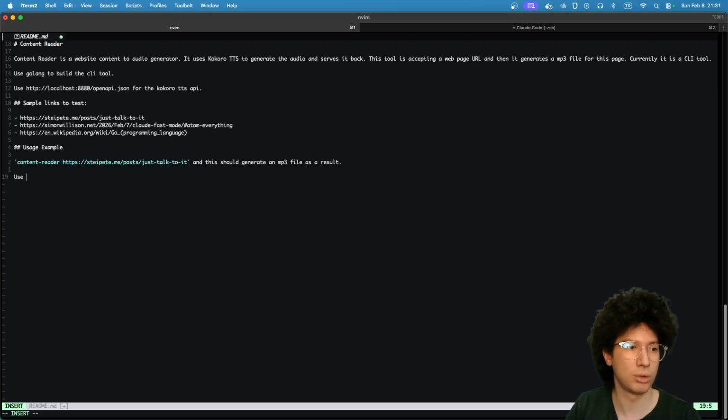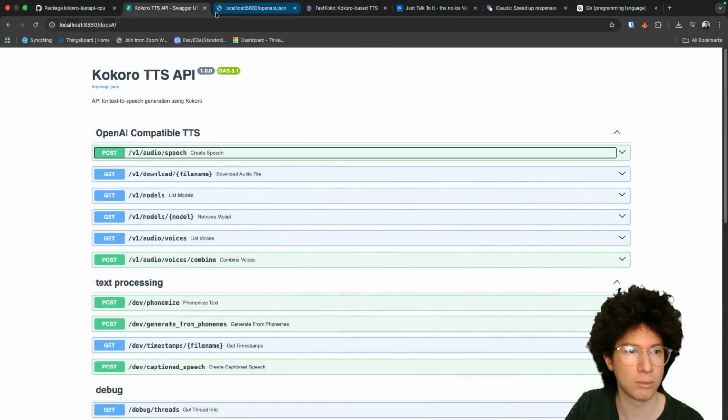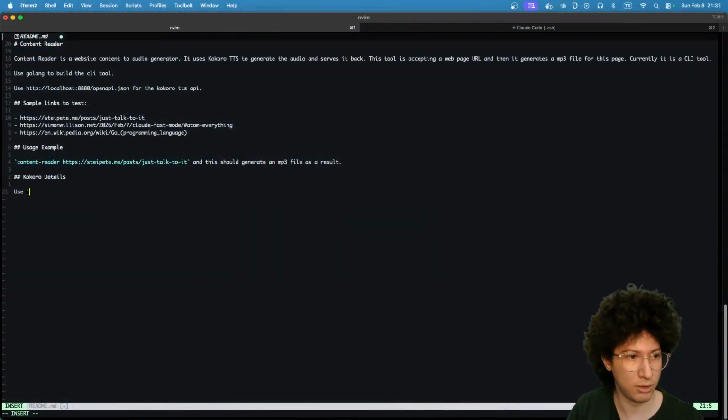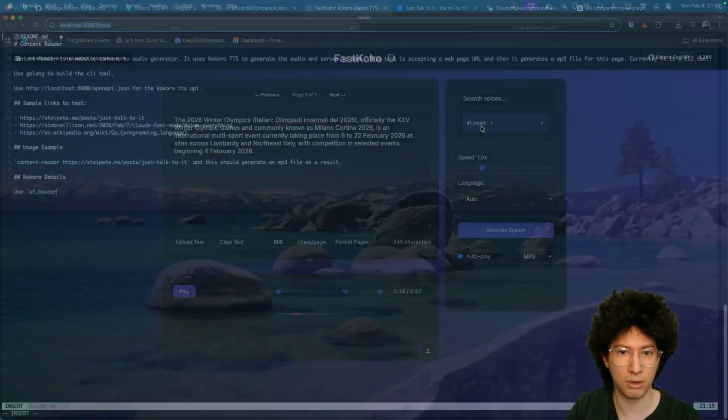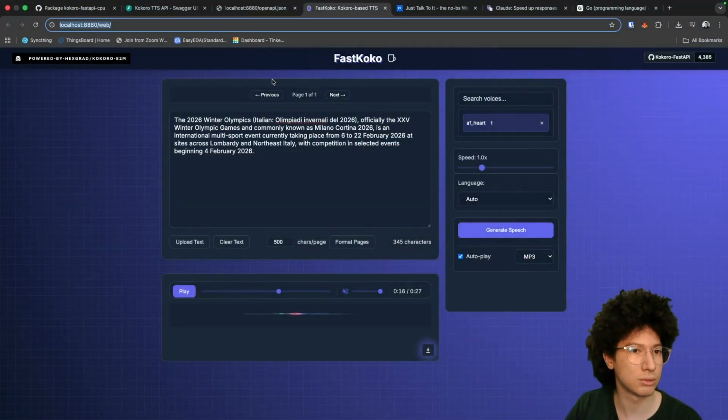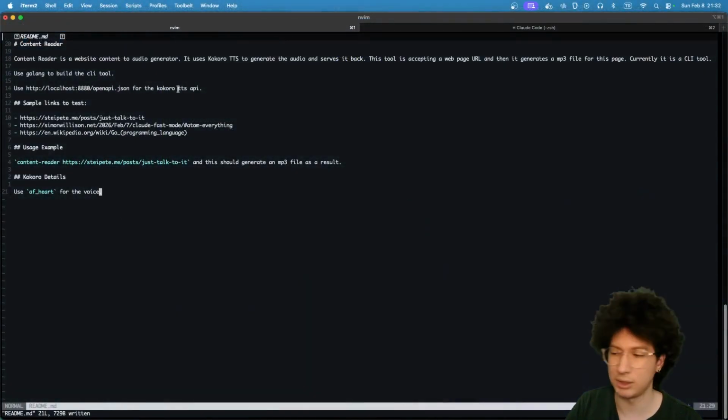Use Kokoro details. I want to use the model voice AF Heart for the voice. Yeah, that's all. And we also gave it the OpenAPI JSON file.